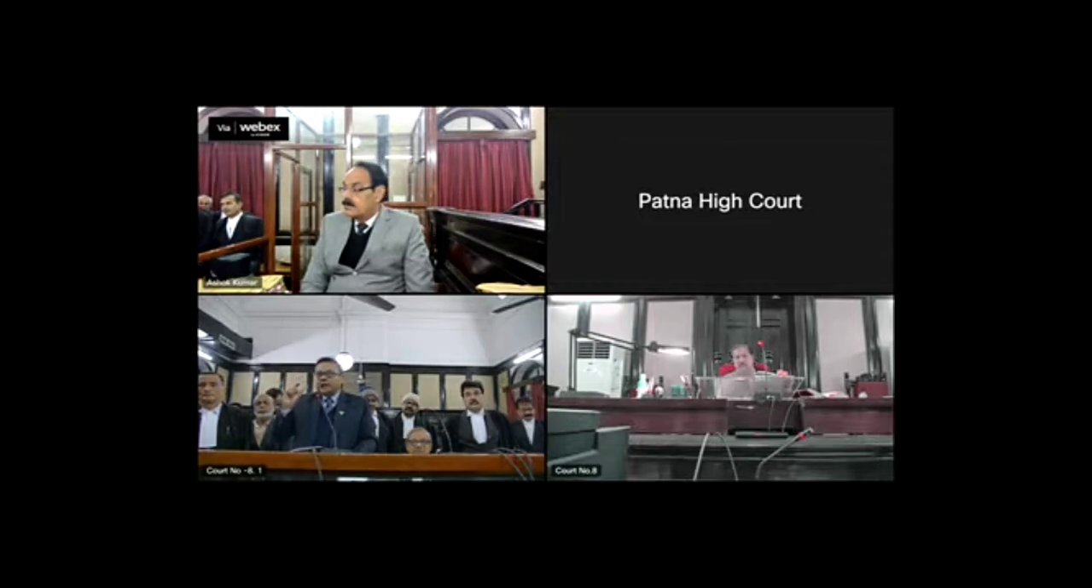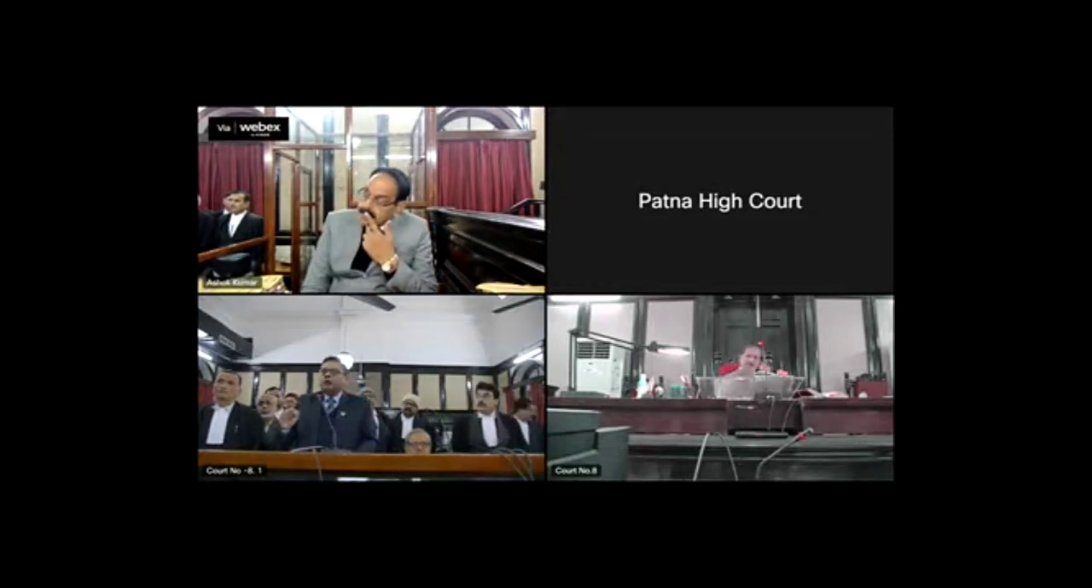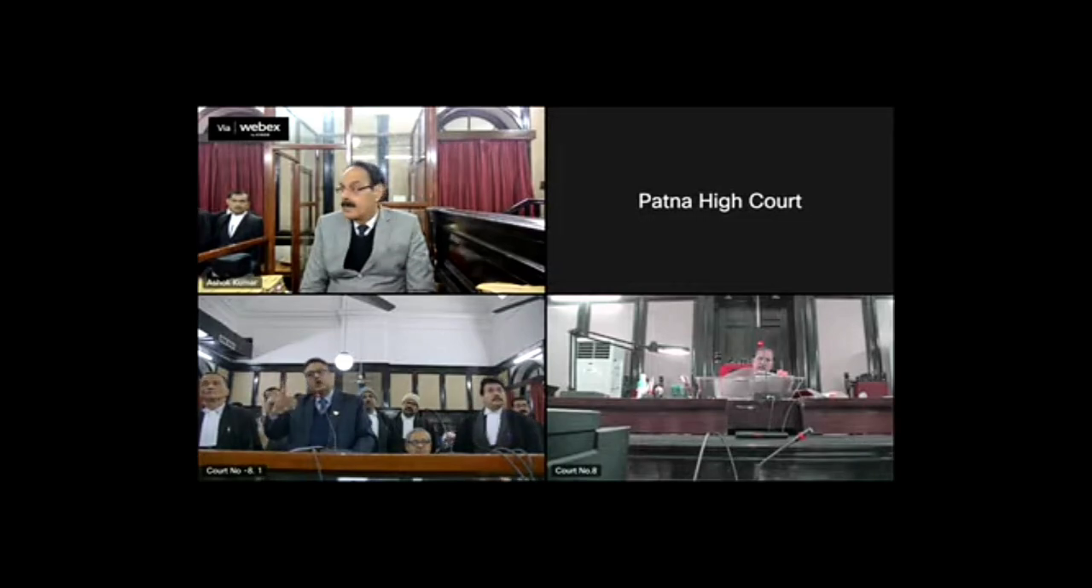This calculation, Your Lordship, is not only in this case. After the Constitution 81st Amendment and after the Bihar Act 13 of 2004, it is being followed in each and every recruitment of the Bihar government. So whenever you make recruitment, you look into the entire cadre? Yes, Your Lordship, that is what you do.